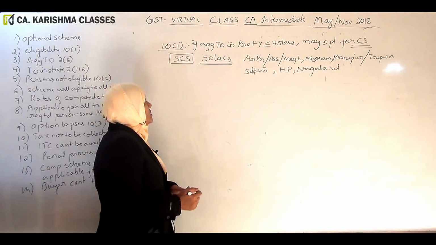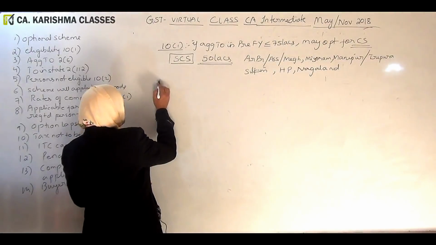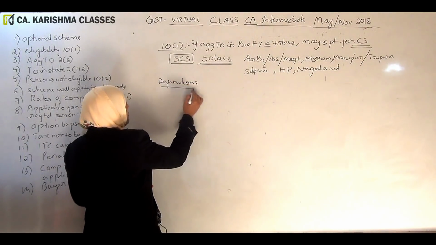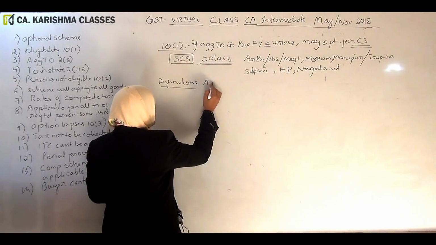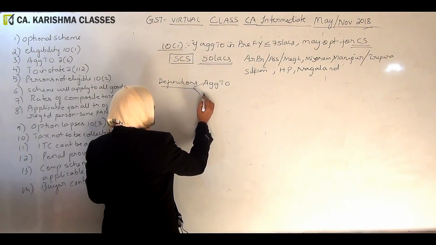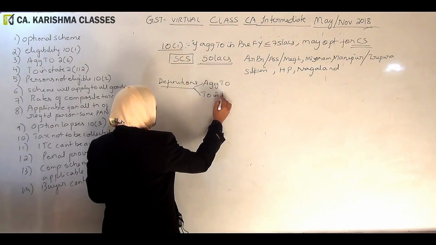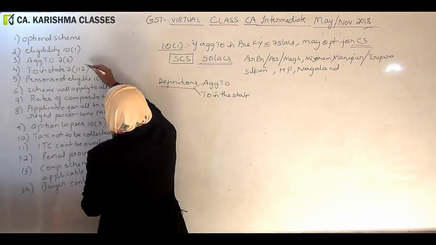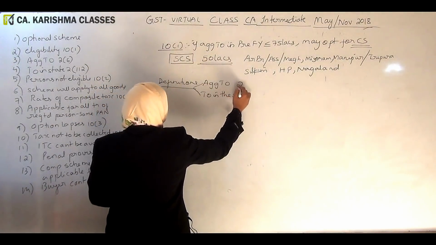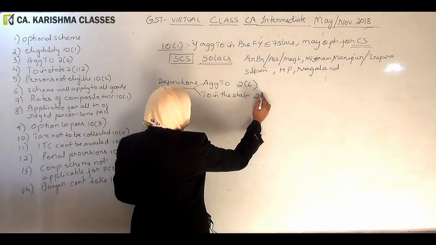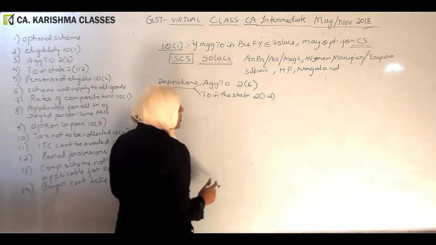Okay, now it is time for us to understand definitions. When it comes to definitions, we are discussing two terms: aggregate turnover, and turnover in the state. Aggregate turnover is defined under section 2 subsection 6. Turnover in the state is defined under section 2 subsection 112.